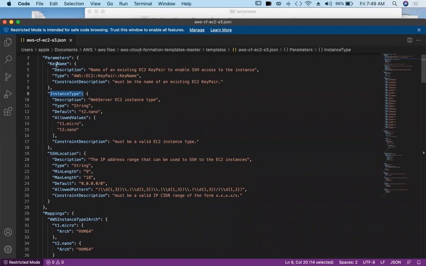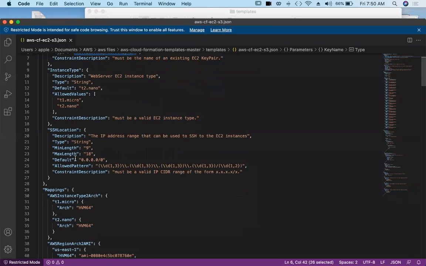Okay, key name. So name of an existing key pair. We are getting it from AWS EC2 key pair key name. So this is what we call the endpoint name, the key pair endpoint name. And then SSH location.